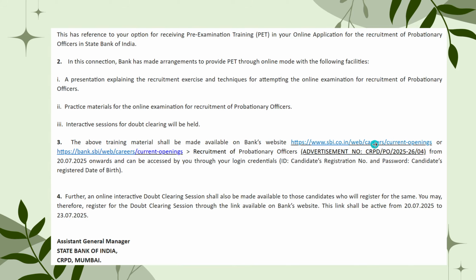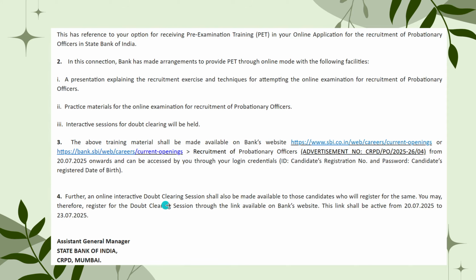These are the links for the bank's websites. Okay, and it will be open from 20th onwards, July 2025, and can be accessed by you through your login credentials. Your candidate registration number and your password is your date of birth.